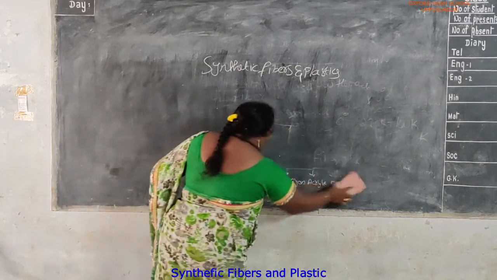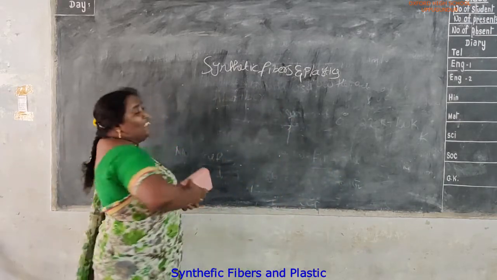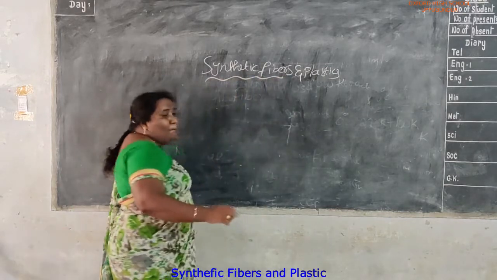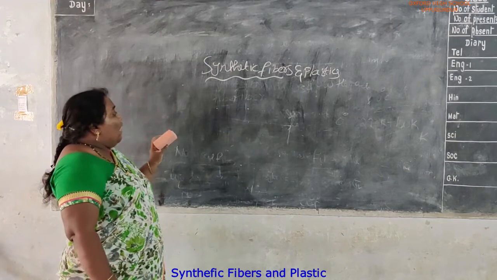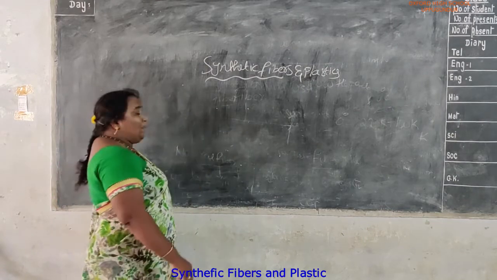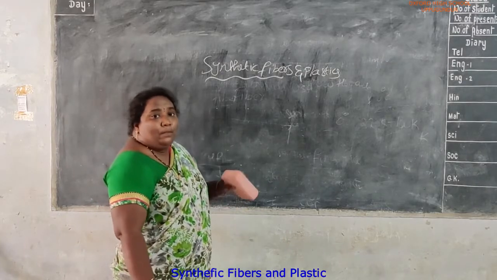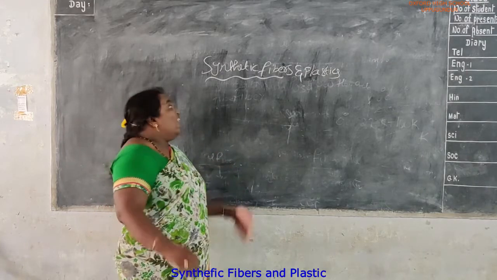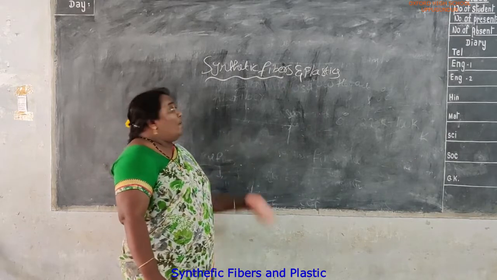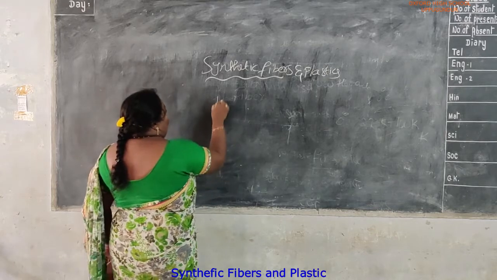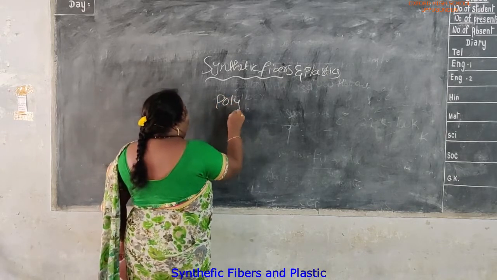Now we have to see what is meant by synthetic fiber. The fiber which is obtained from petrochemical products, from chemical or petroleum products, and which undergoes many chemical processes, is known as synthetic fiber. This synthetic fiber is made up of polymers.